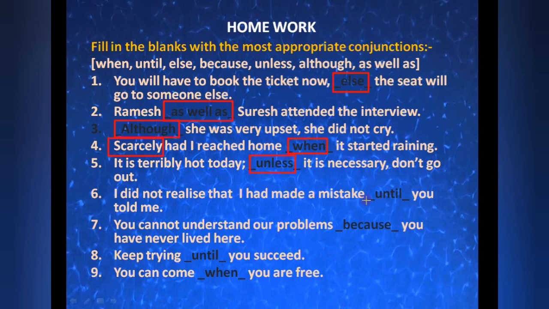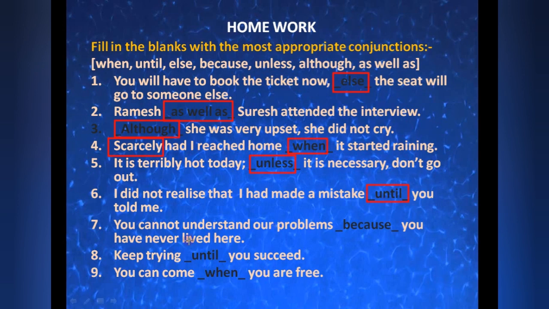Like in the next question: I did not realize that I had made a mistake until you told me. 'Until' means till you did not tell me. So again we want a negative word, that's why 'until'. Here we are getting the sense of timing, that's why we have used 'until'.